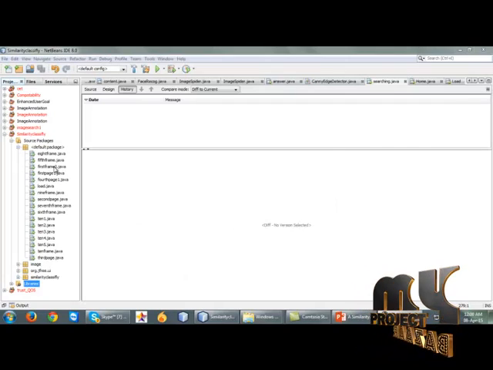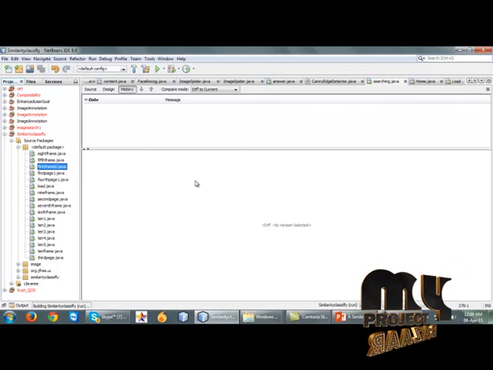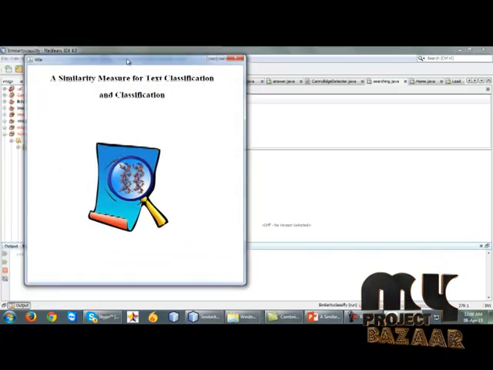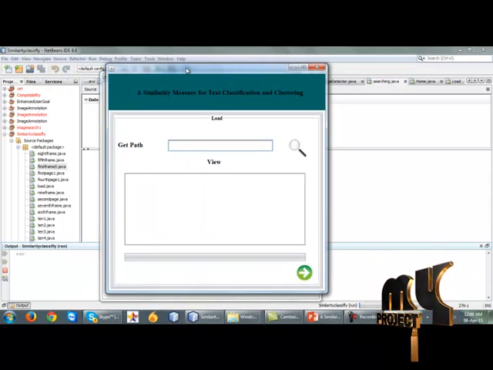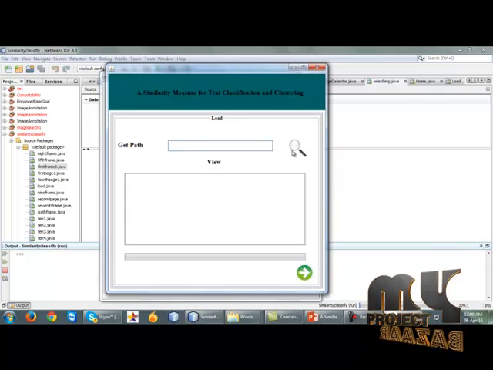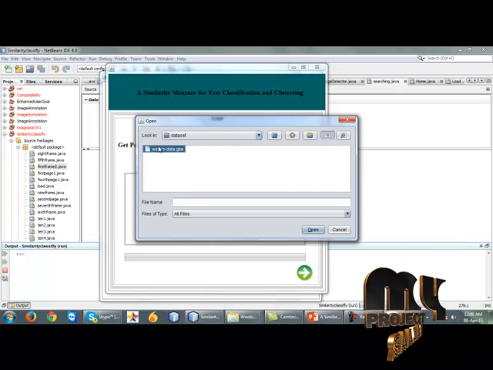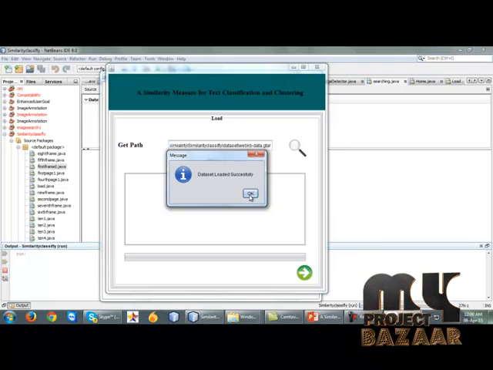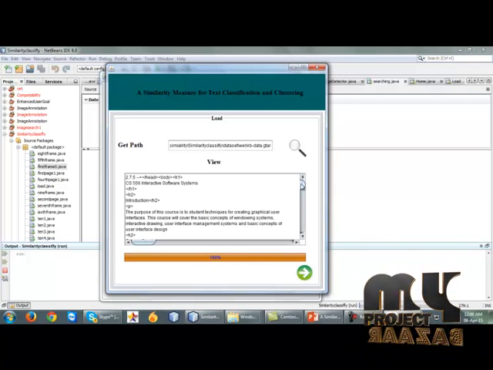Let us see our project. First of all, we have to run the first frame 0.java. The frame will be shown. After we click, the dataset will be loaded. We have to select the dataset. Our paper suggests the WebKB dataset is suitable for this project. We select the WebKB data, and the dataset will be loaded successfully. To view the dataset, we use the threading function, and the dataset will be viewed.